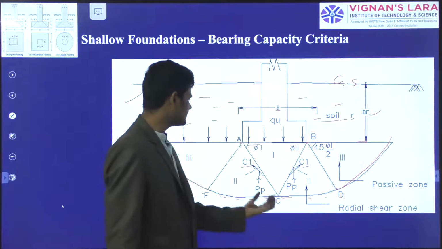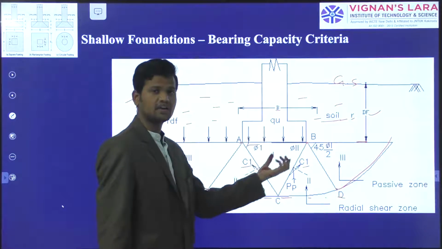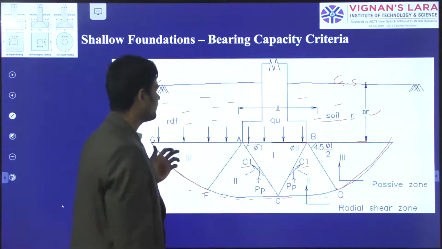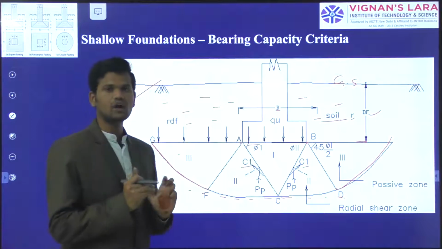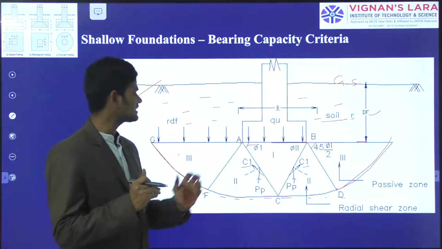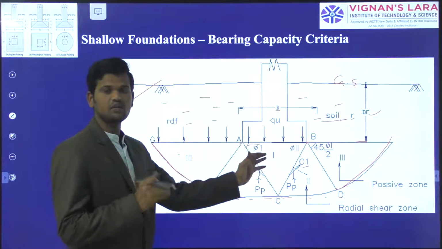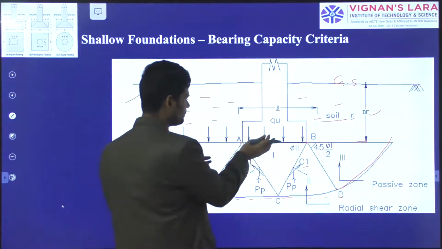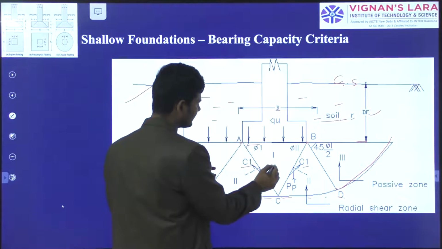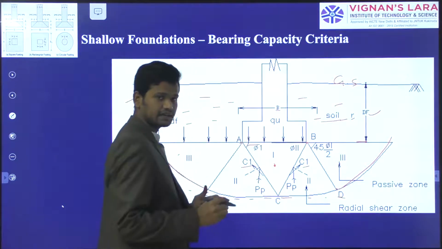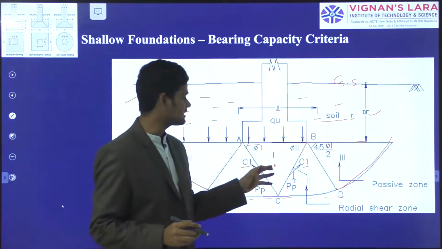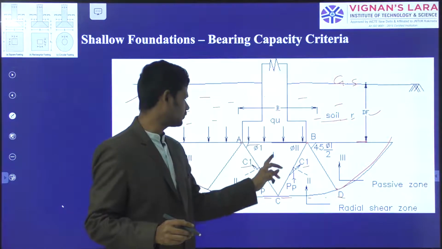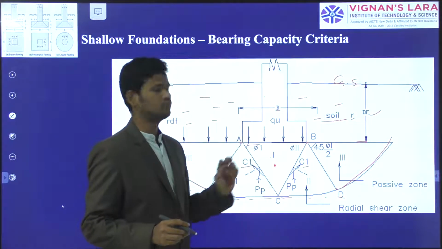Again, ABC is the triangular portion, or weight of the soil wedge. For this, first we have to calculate what are the different types of downward forces acting on the soil mass and what are the different types of upward forces acting on the soil mass. Suppose below the base of the footing you consider a certain point in the soil; in the soil element the upward forces and the downward forces are acting.